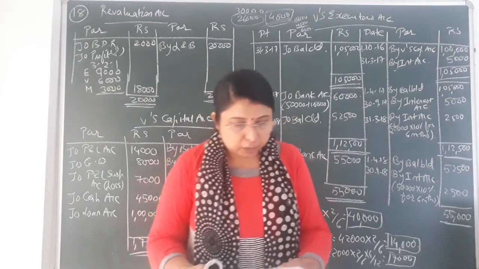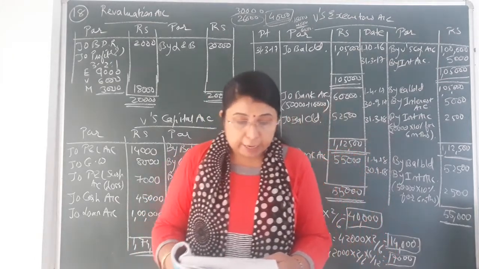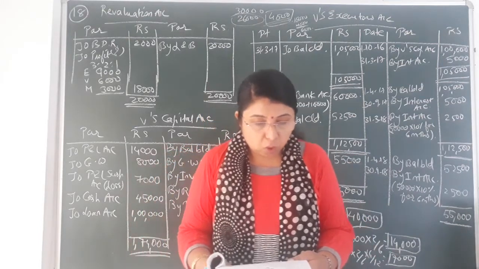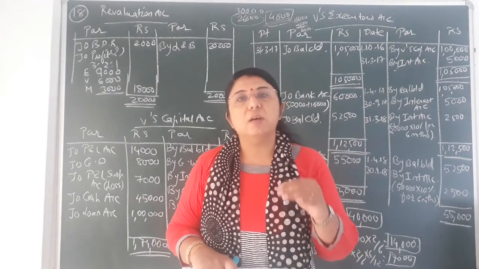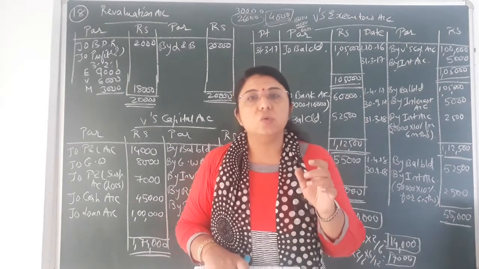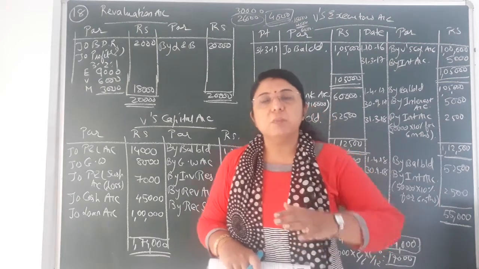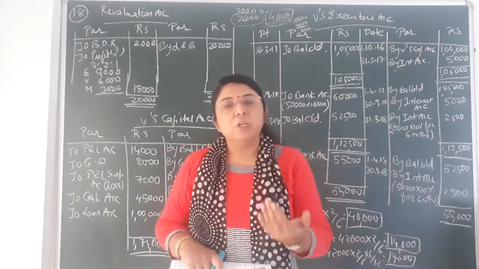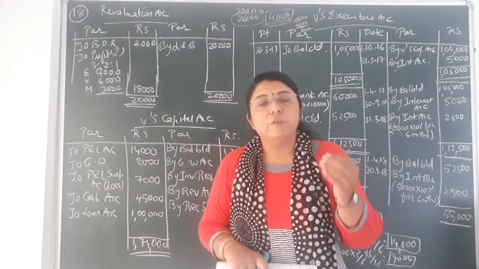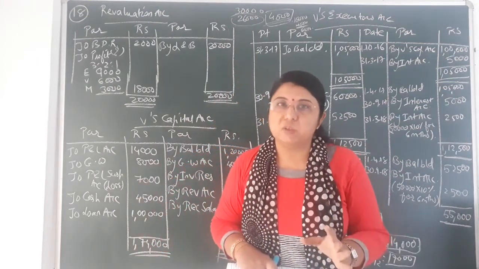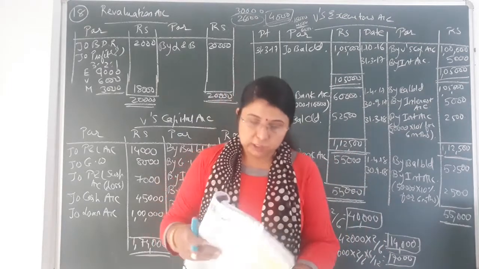Now fourth, 10% reserve for bad debts is to be provided on debtors. Land and building is valued 10% more. 1000 salary per month is payable to V. Now V is the partner that has died. So salary per month payable is 1000, but we will pay only for 6 months, because after that his death has occurred. We don't have to pay the salary when he is not alive. So 1000 into 6, that would come to 6000.